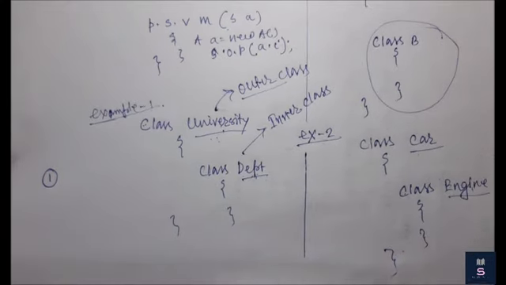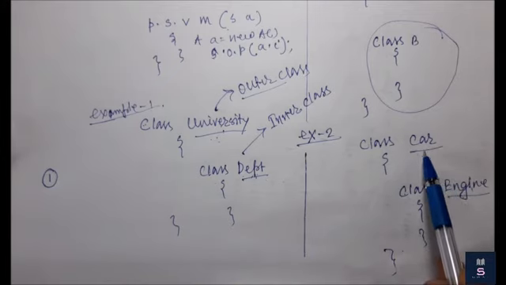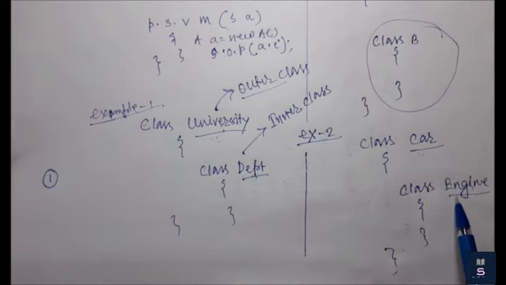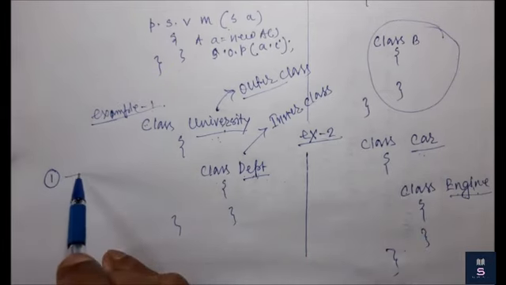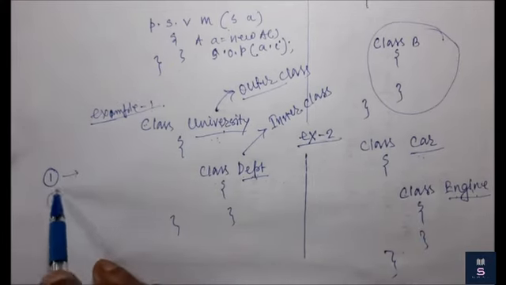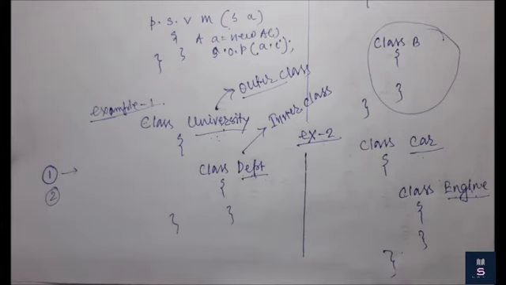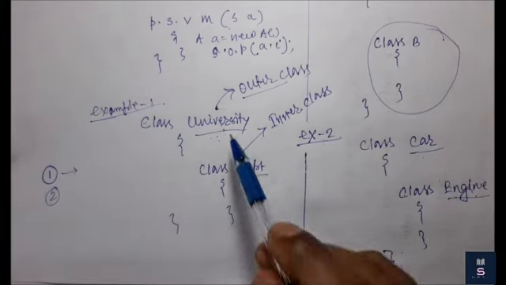Same thing here: without a car object there is no chance of an inner, or you can say engine, class object existing. Right, so this is the first relation.